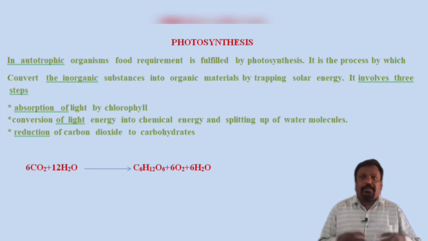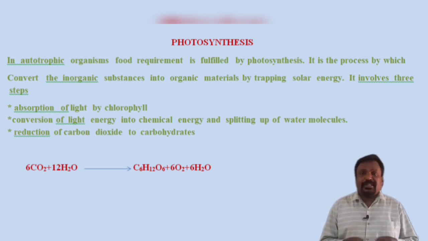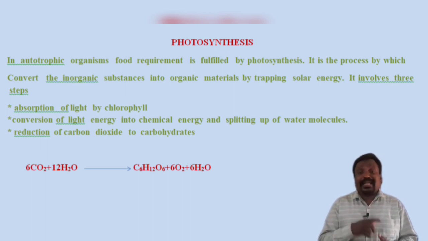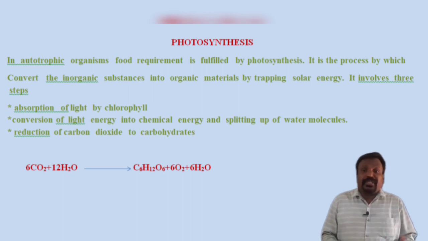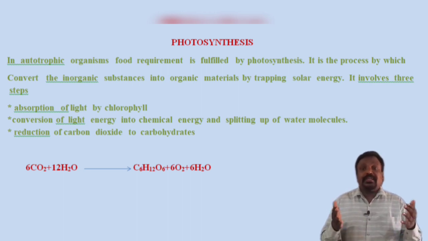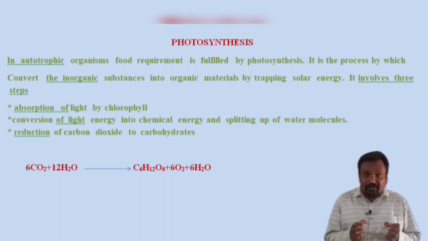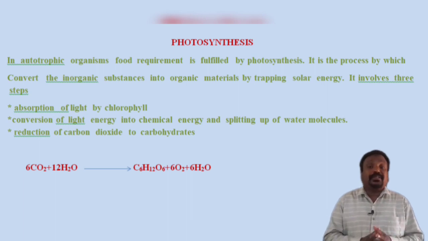Actually, it's a very complicated process. It involves a series of reactions where different substances form in a cyclic process that you are going to study in the higher class. Now you just remember these three steps first. Following these three steps, the green plants prepare or synthesize the food they want, and then it is stored in a different form in different parts of the plant body.